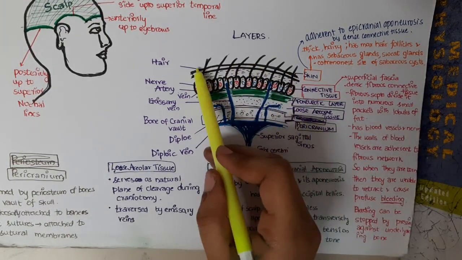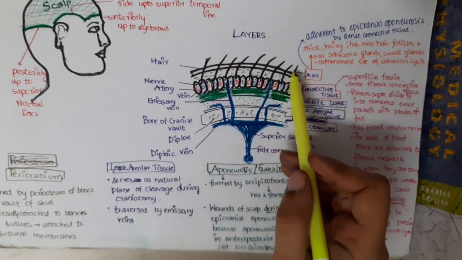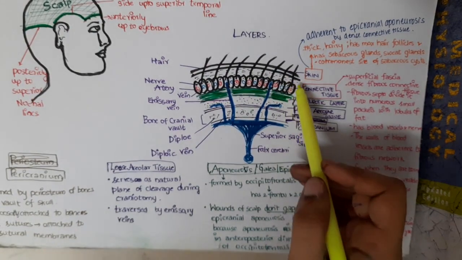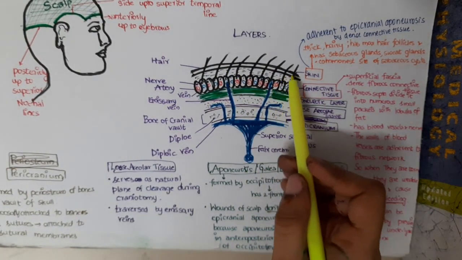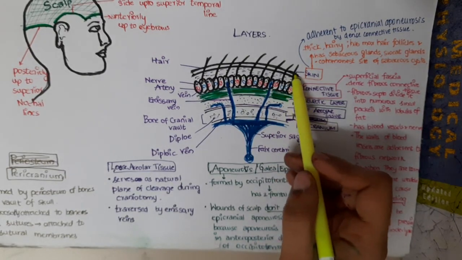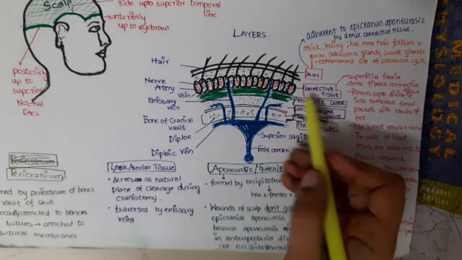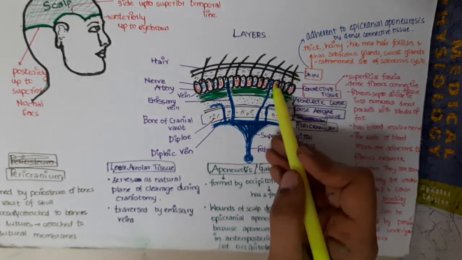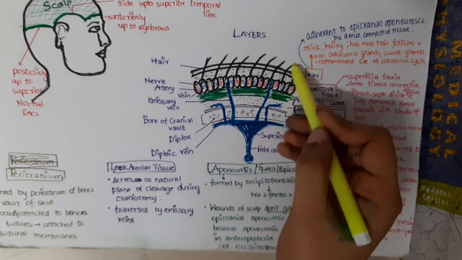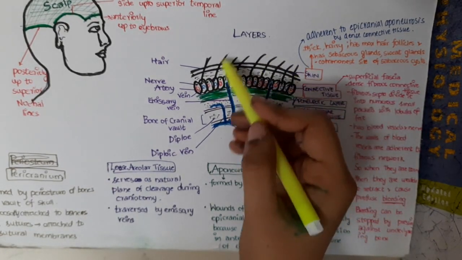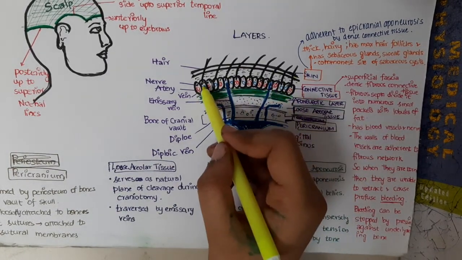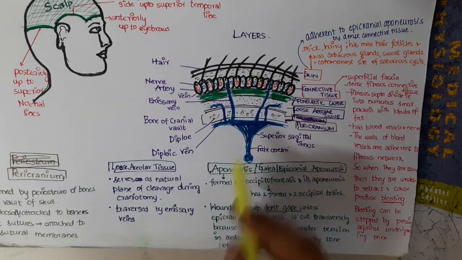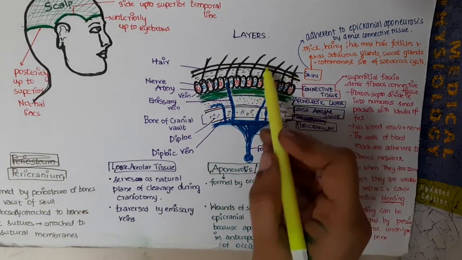If you see the skin, this is the skin. This skin is adherent to the epicranial aponeurosis by the dense connective tissue. This is the dense connective tissue. So the skin is connected to this aponeurotic layer by the dense connective tissue in between. This skin has hair, and you see maximum hair follicles which are present. Along with that, sebaceous glands and sweat glands will also be present in the skin.